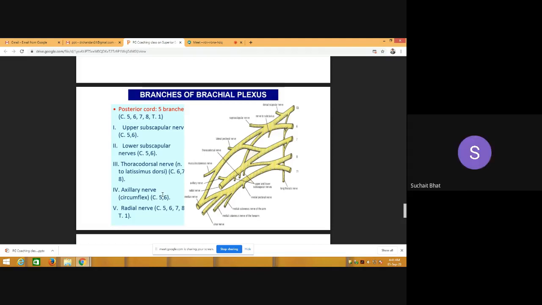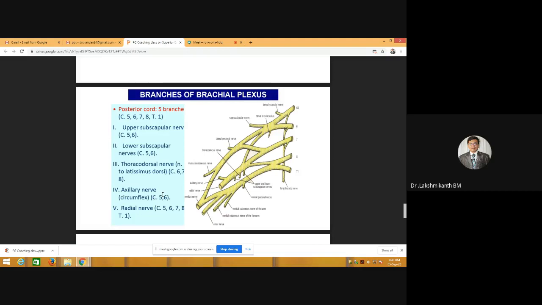Anyone? First. You think it is first? Okay, it is posterior circumflex humeral artery. It's a branch of third part of axillary artery. This you have to remember because this was also asked one time.